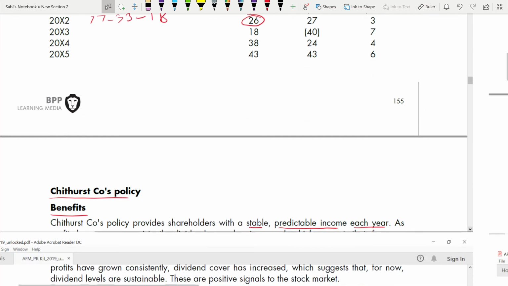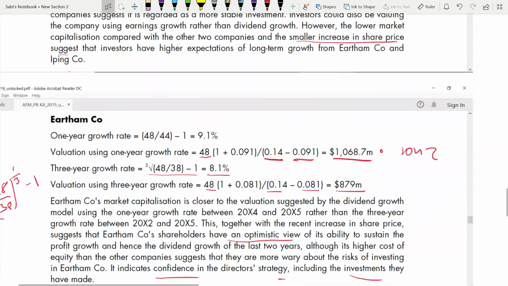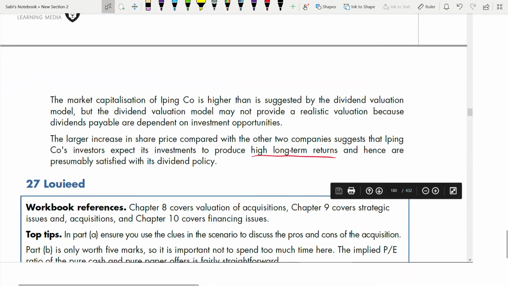And if you see here, 27 is there. 27 I have already explained, so you can see that video also. So the next is 28 and 29. 2 more questions left. After that, we are done with acquisition and merger.